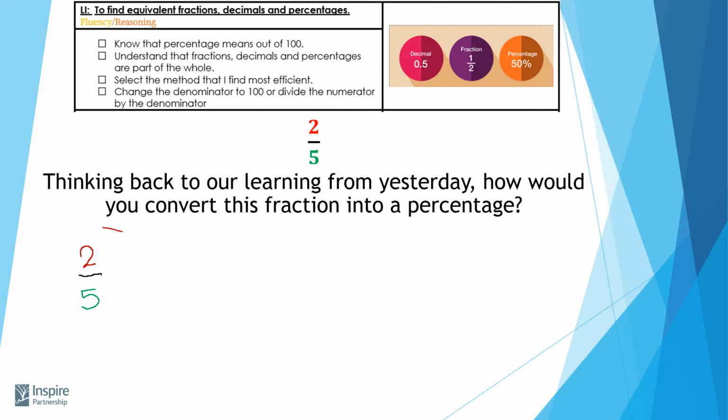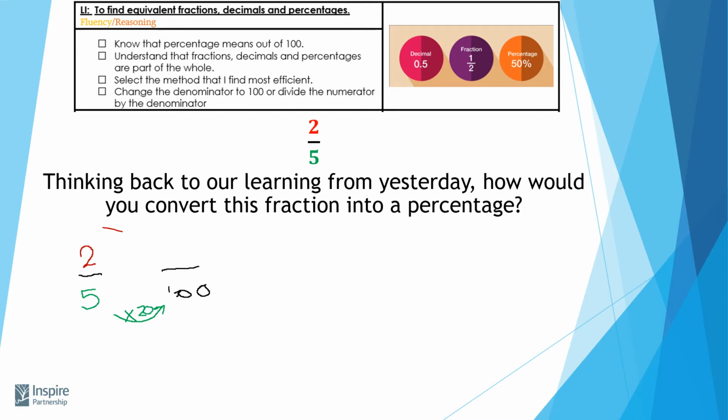Now, in order to make an equivalent fraction over 100, we need to do something to the denominator. So, we know yesterday from our learning that 5 fits into 100 20 times. So we're going to multiply that by 20.